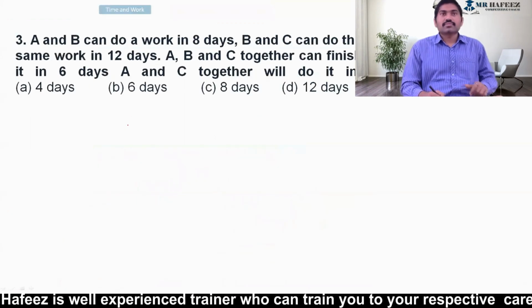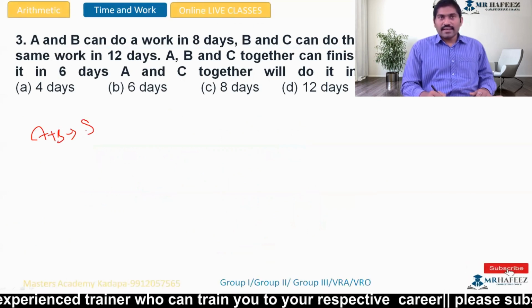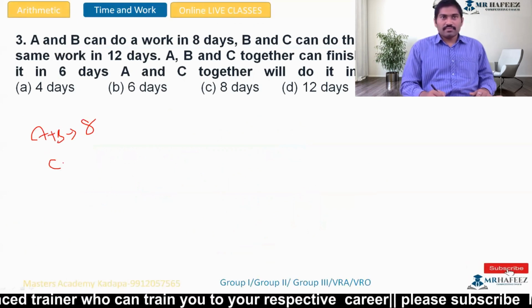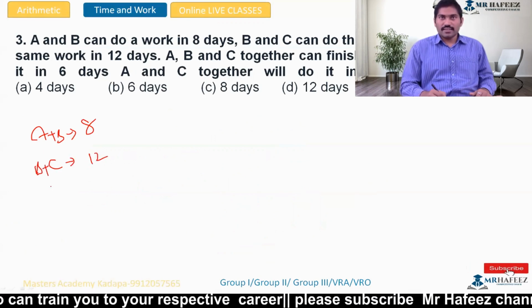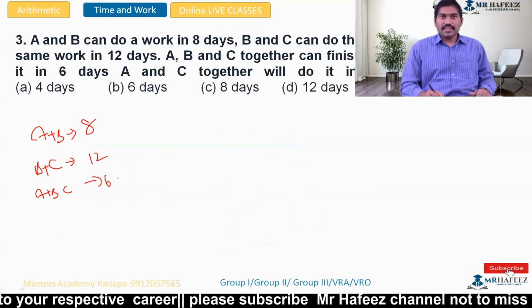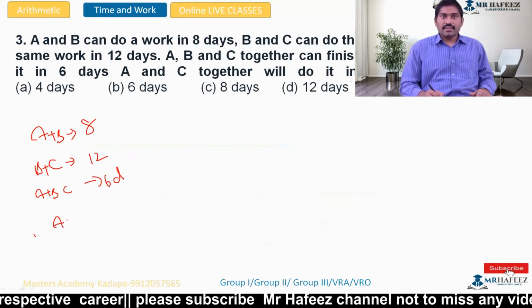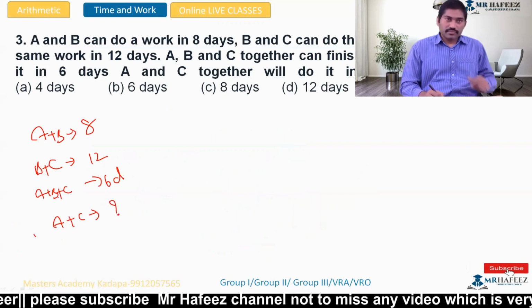Answer over. Next, A and B do a work in 8 days. B and C can do the same in 12 days. A, B, C can finish it in 6 days. A and C together in how many days? This is what the question is.